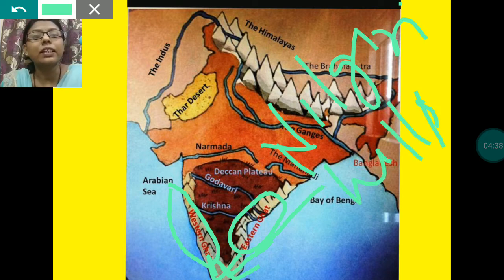So the southern plateau is divided by river Narmada into two parts, the Central Highlands and the Deccan Plateau. Deccan Plateau extends from the Satpura hills in the north till Kanyakumari, and it is in between Western Ghats and Eastern Ghats, which meet together at Nilgiri Hills. Clear?